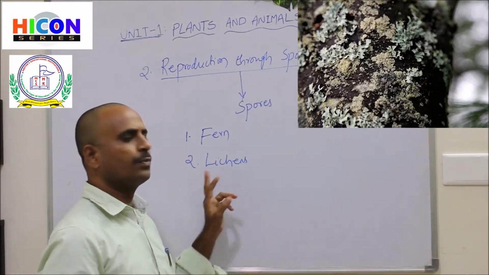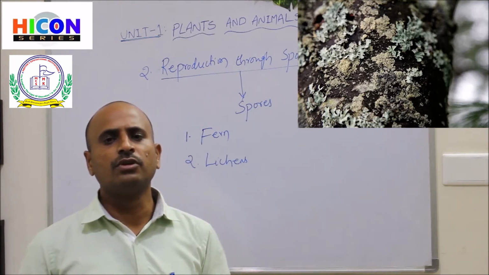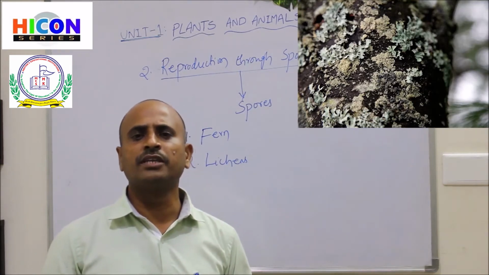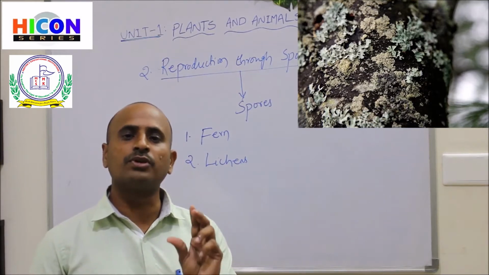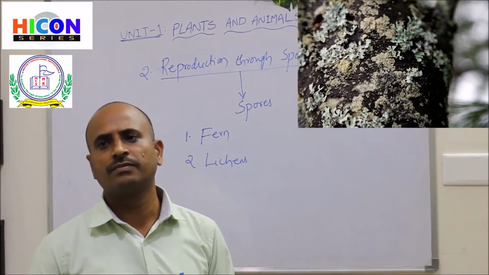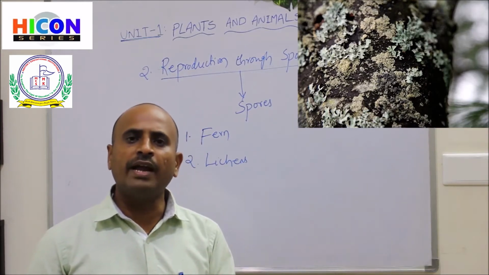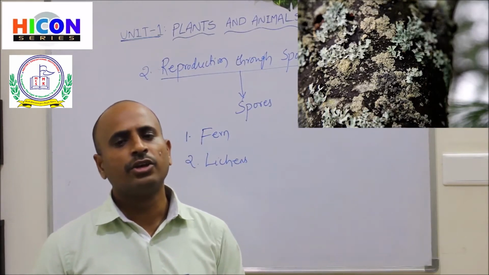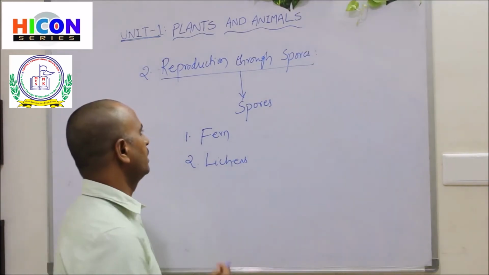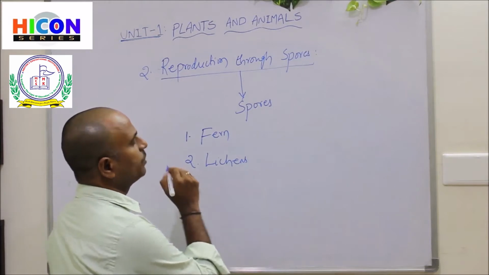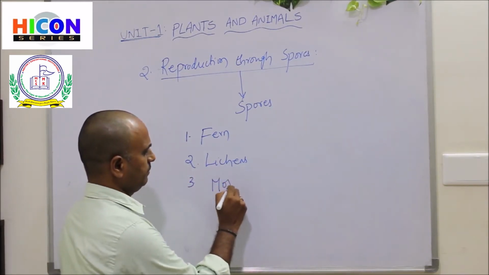Lichens produce small round shaped spores. Look at the picture. The picture is showing a lichen, and you are observing spores of lichens in the picture. If you detach those spores and plant them in the soil, you will get a new lichen. And the third example of plants that use spores is moss.